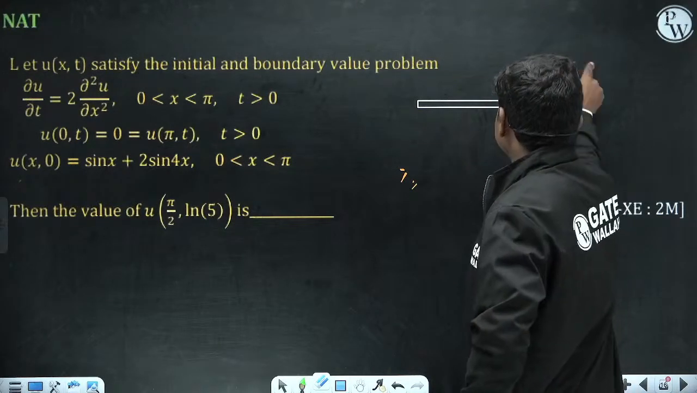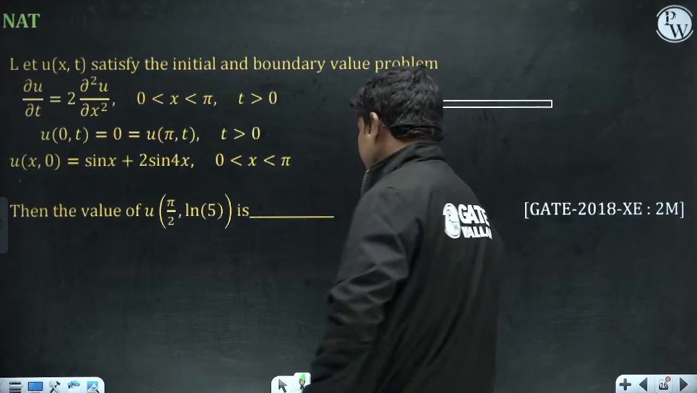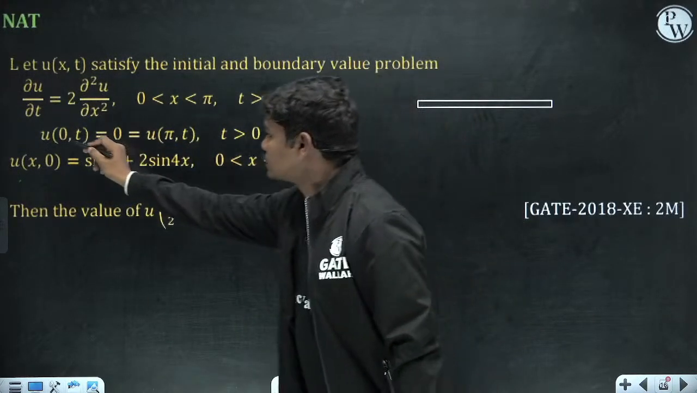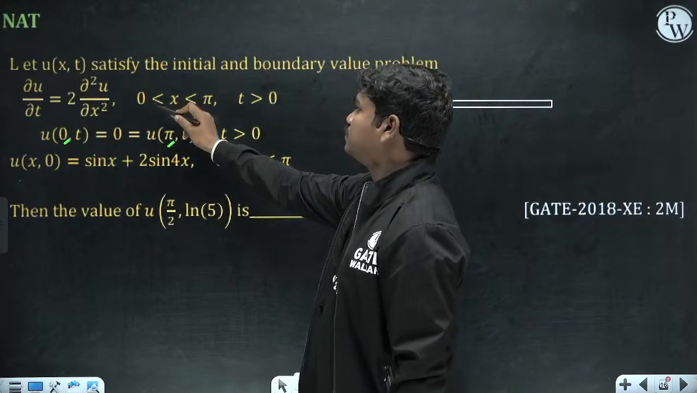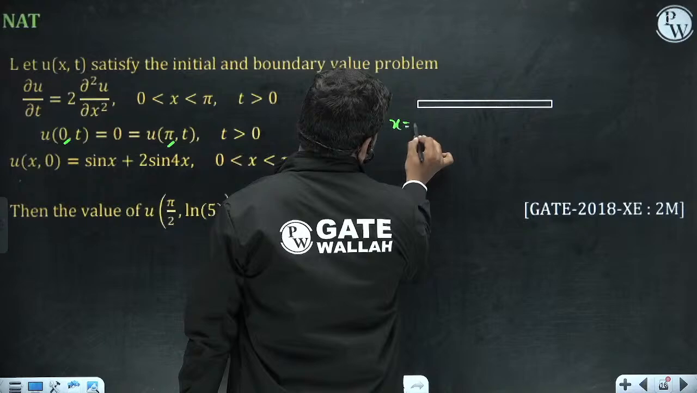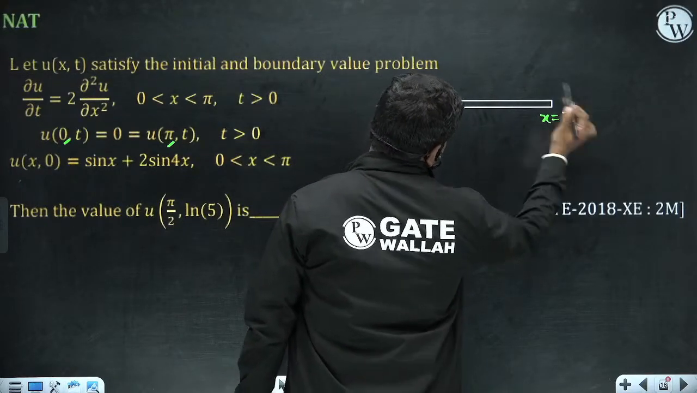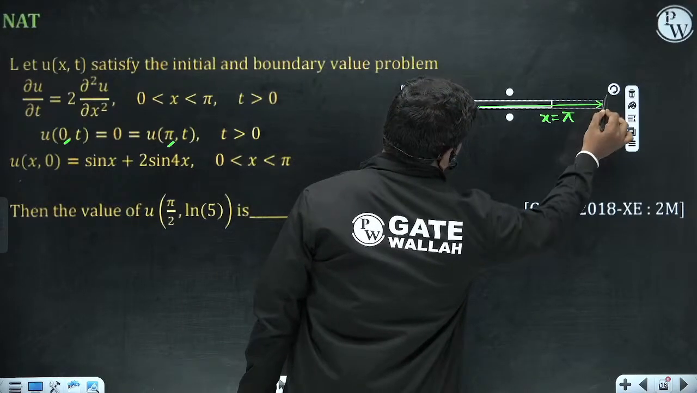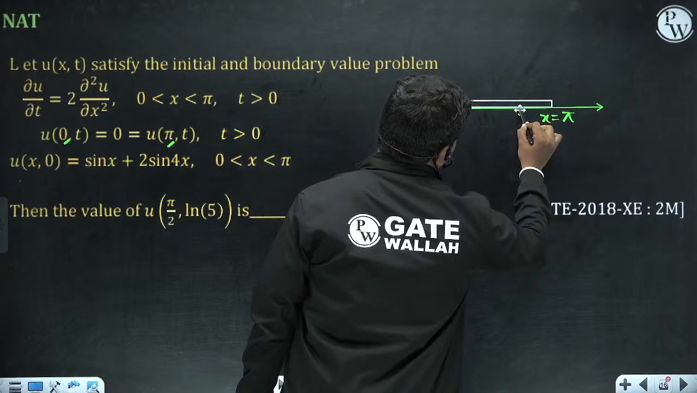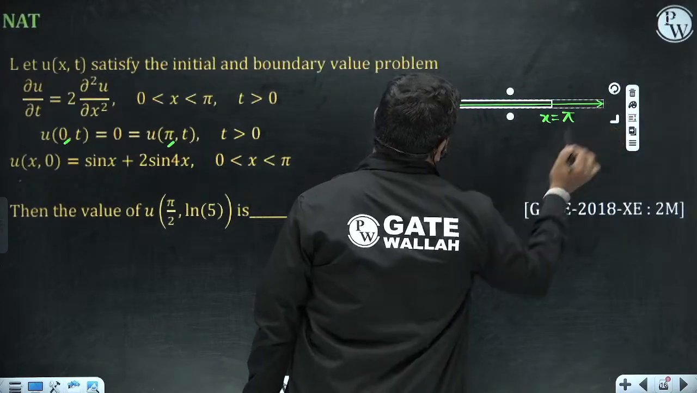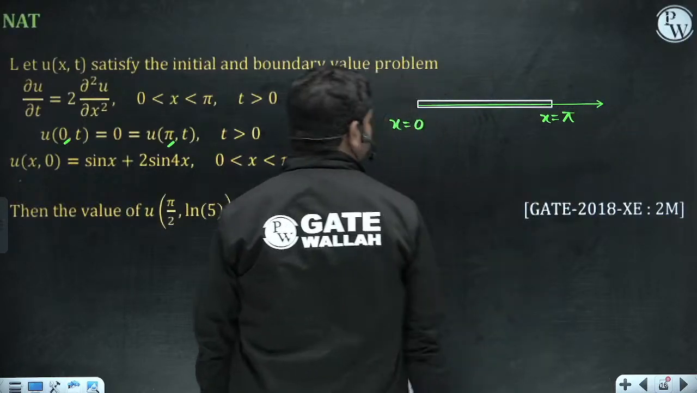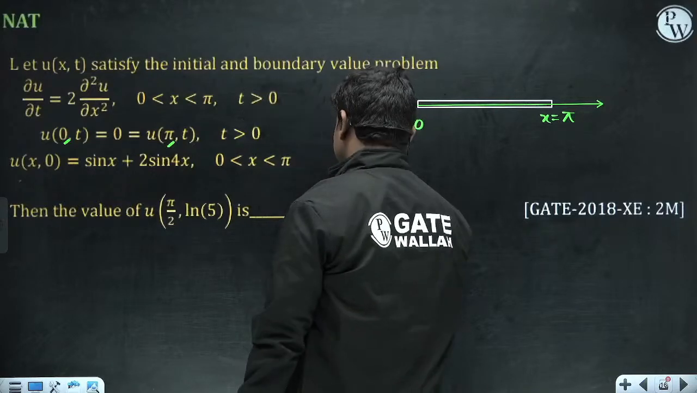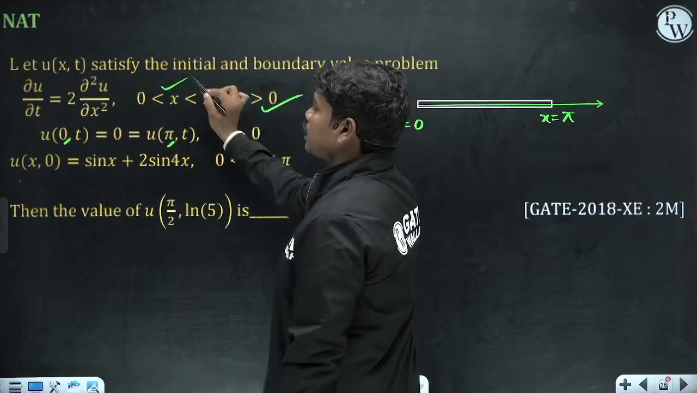Now if you see, this is the case. On this bar there is a temperature u of 0 comma t, at x equal to 0, and at x equal to pi. This is from 0 to pi, so the length of the rod is pi. Let us keep the center line, no issue. So this is x equal to 0 and x equal to pi. Time is positive, of course, there is nothing like negative time, and the length of the rod is from 0 to pi.